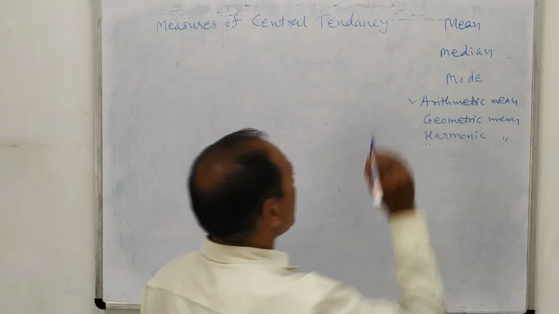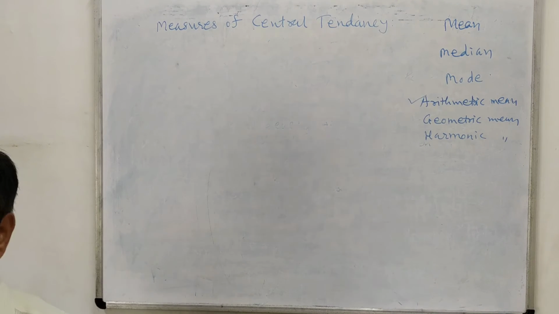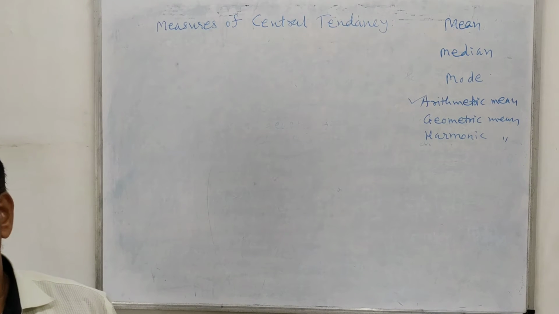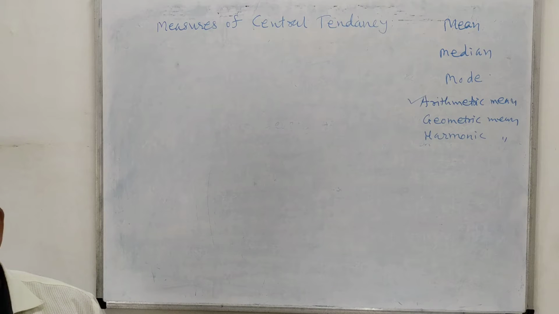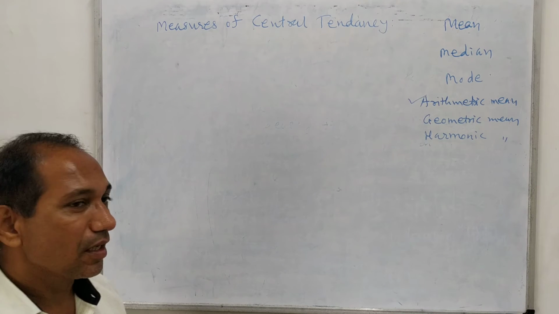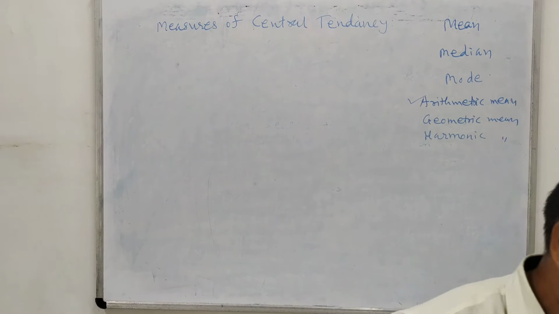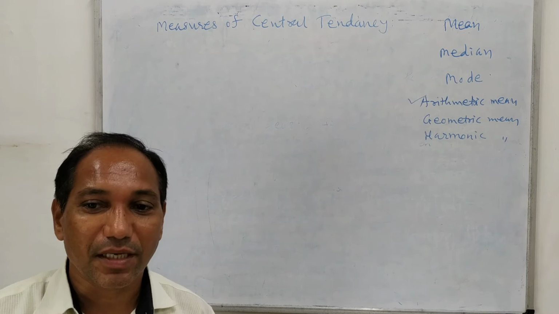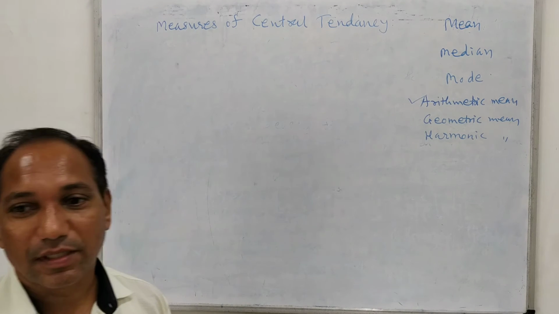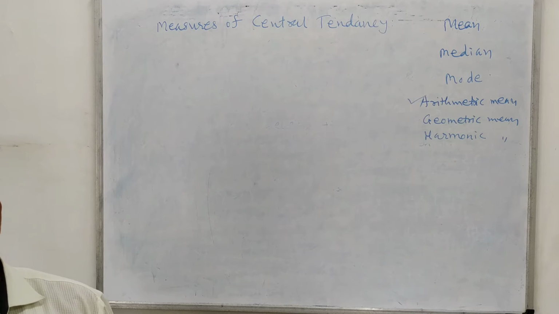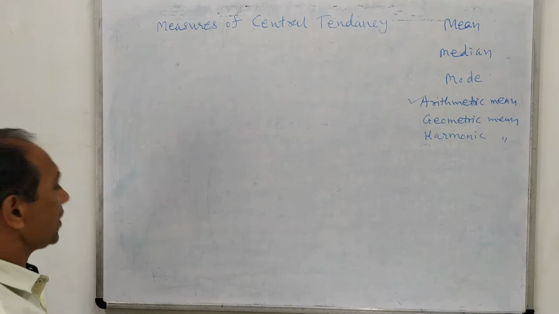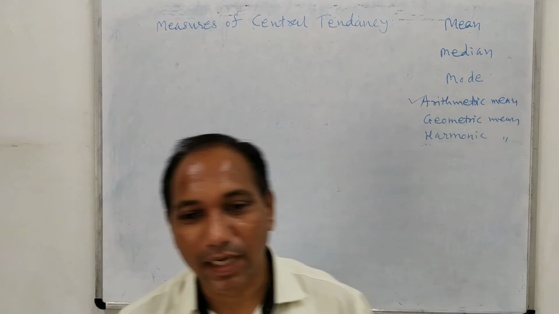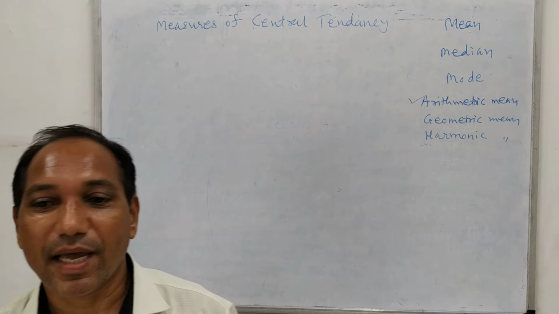But the arithmetic mean is very much important because we will use the concept of arithmetic mean repeatedly in other chapters also. So you must get practice in how to find the arithmetic mean. This is also a very simple concept because every year one question comes from arithmetic mean, and in other examples we will also make use of this concept. To find the arithmetic mean, we require to collect some data from an experiment.